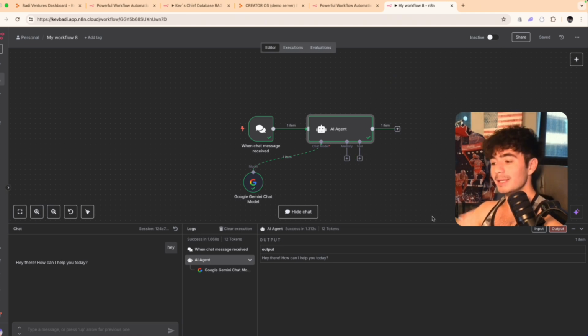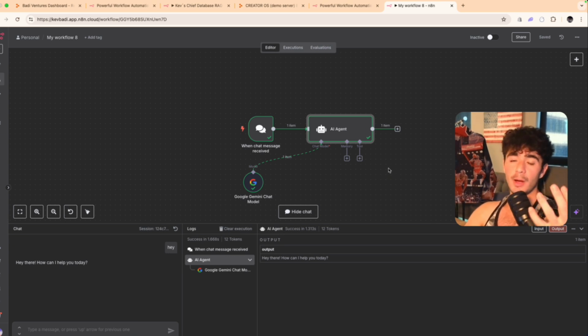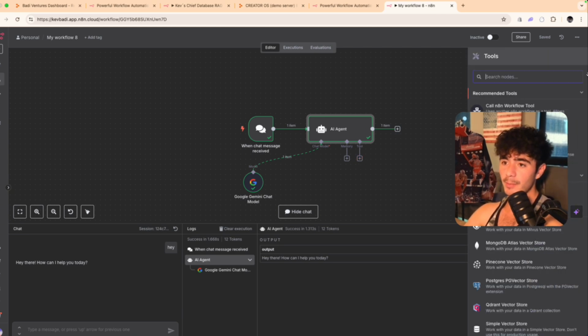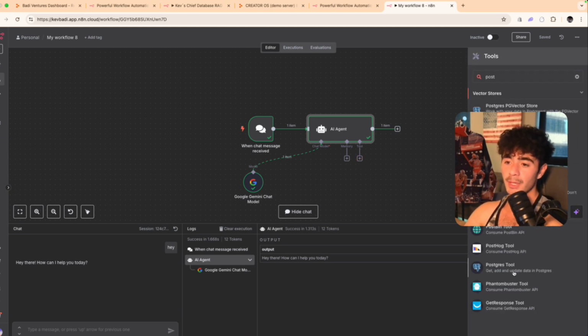The way to add your database to your agent is through a Postgres SQL database. It doesn't have to be on Replit. It doesn't have to be on any of the AI platforms. You just need an SQL database. That could be Supabase, Neon, there's a bunch of different options. We are a big fan of Replit, so we use the Replit database, which is Neon, which is a Postgres database. We're just going to click on the tool tab, search for that Postgres tool, and select it.